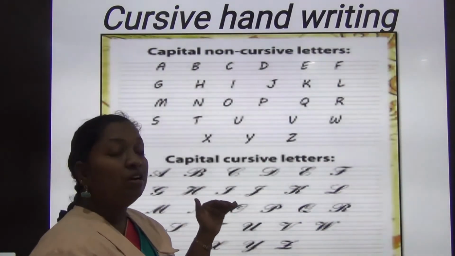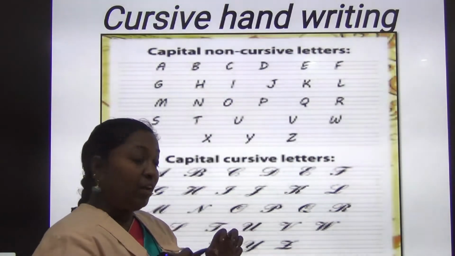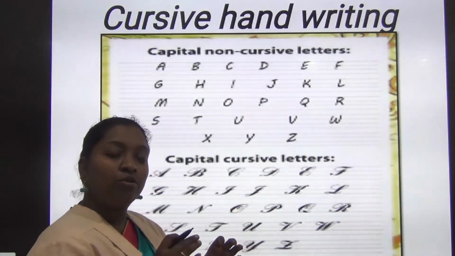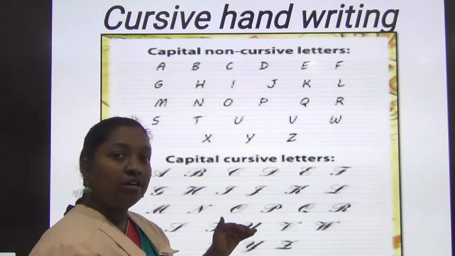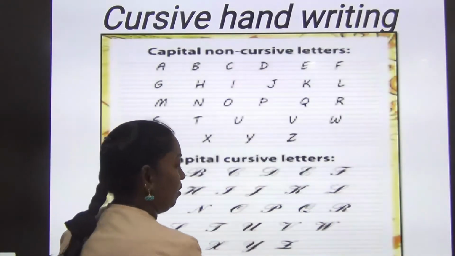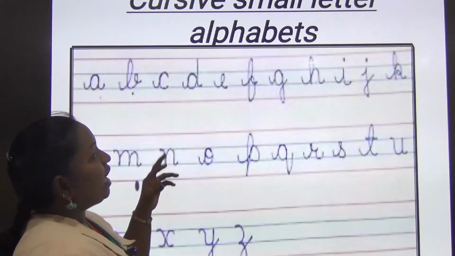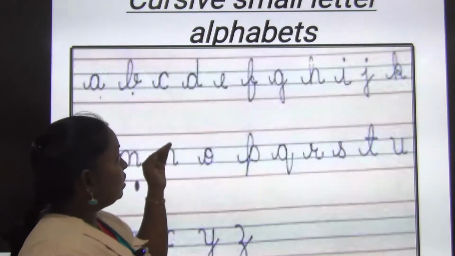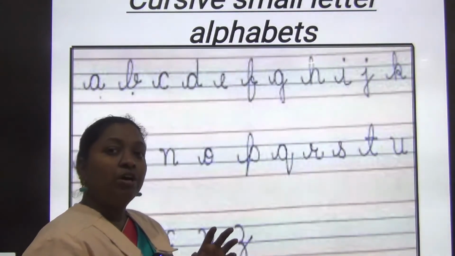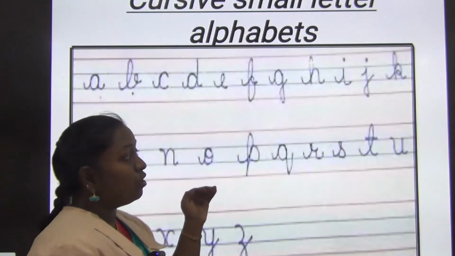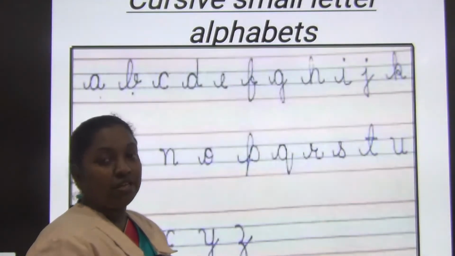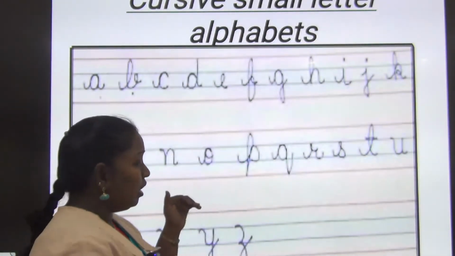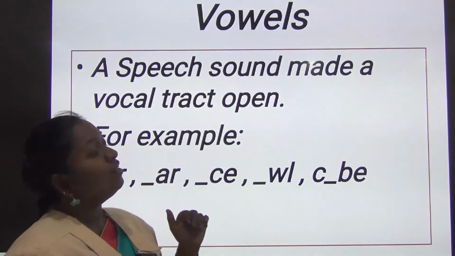Very easy to learn. When you write with this way of writing, your handwriting will be legible, neat and look beautiful. So you have to learn the way of cursive handwriting. And these are the small letter cursive alphabets. Why am I insisting? In your classwork note you have to follow this cursive handwriting for small letters and capital letters. Now we are going to learn what vowels are.